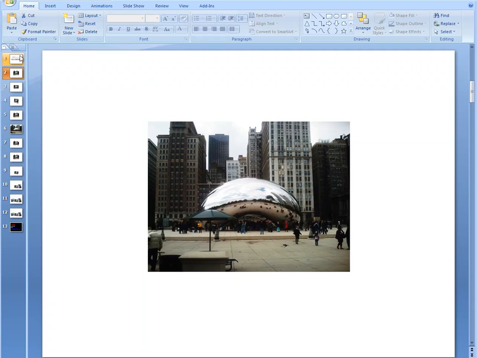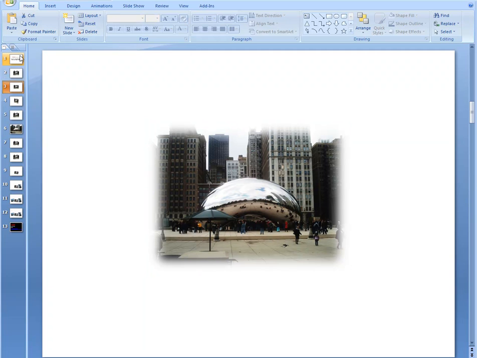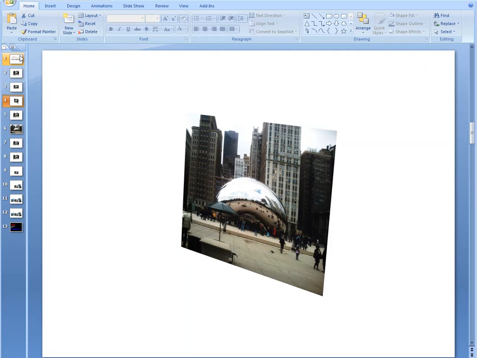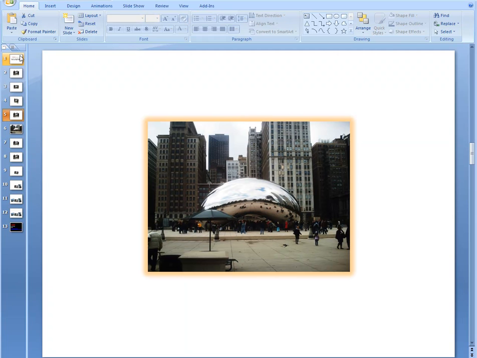And I'm just going to show you a couple of the ways that people often present photos in presentations. Here is one of the more popular effects, where the edges are softened with the background colour, and I think it really just gets rid of some of the detail that you'd like to have shown in your photo. Another option that people go with for some bizarre reason is to put random 3D effects on their photos. I really can't fathom why you'd want to do this.